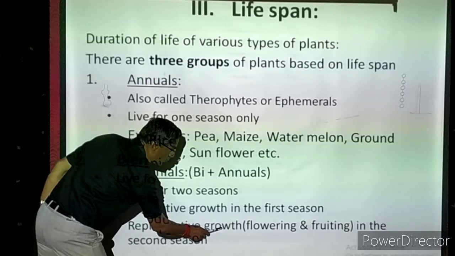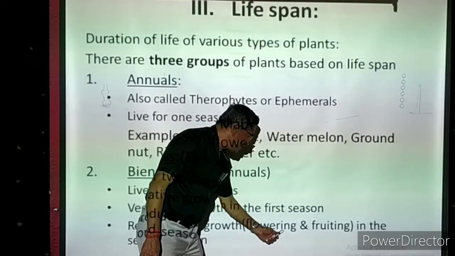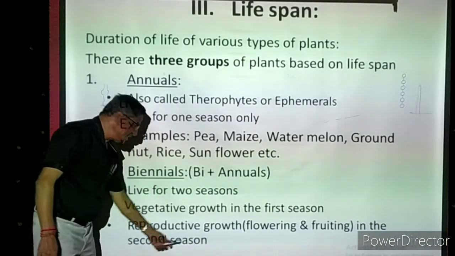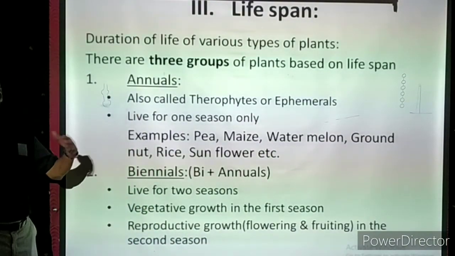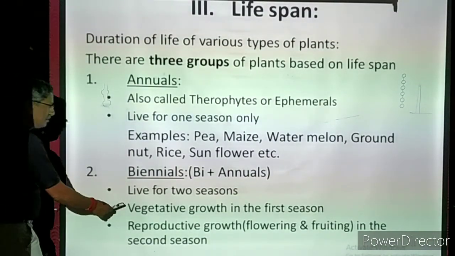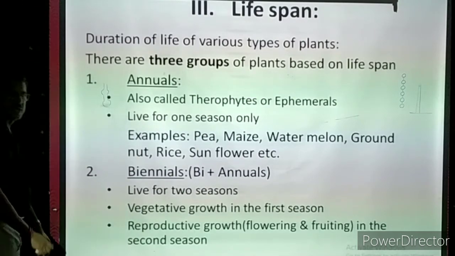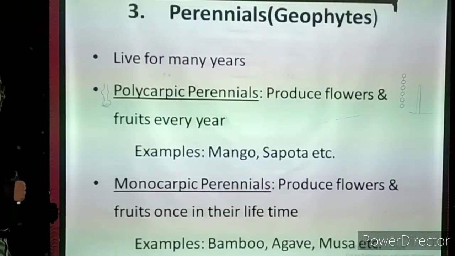The reproductive growth, that means the growth of the flowers and fruits, that is flowering and fruiting, happens in the second season. At the end of the second season, the fruits and seeds will have grown very well, then harvesting will be over. So they live for 2 seasons: first season for vegetative growth, second season for reproductive growth.